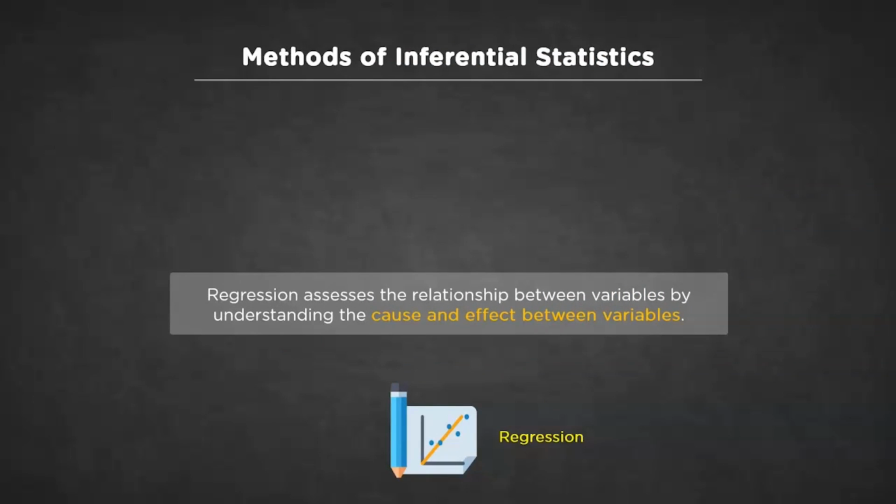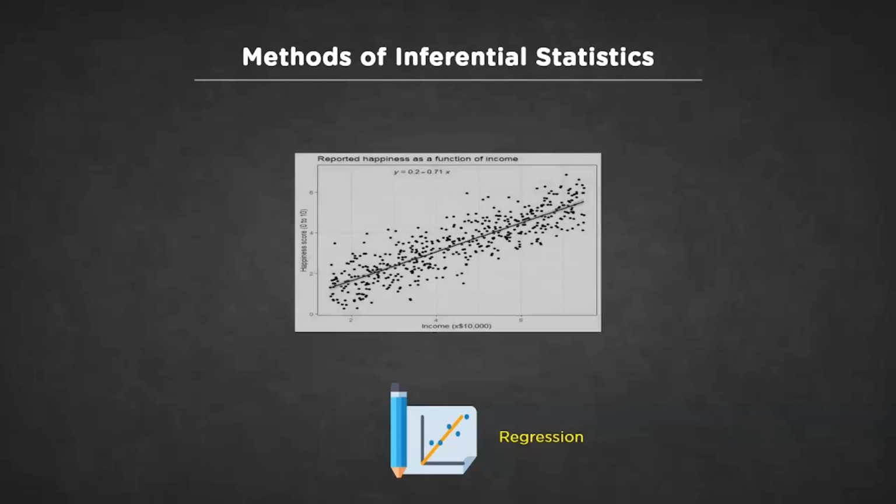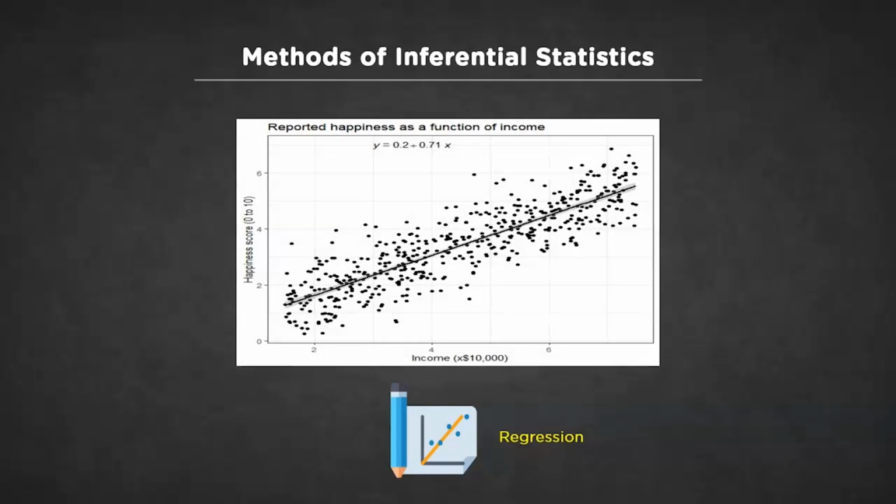Finally, we have regression analysis. This analysis is kind of similar to correlation. In correlation, we are only interested in assessing the relationship between variables, but here in regression analysis, we go a step further to understand the cause and effect between variables. In other words, we assess if the movement in one variable can cause movement in another, or do they naturally move together due to some external factor. This evaluation is entirely achieved by regression. One more thing you should keep in mind here is that the correlation between two variables doesn't necessarily mean that one causes the other. To make this a little more tangible, let's look at an example of correlation.